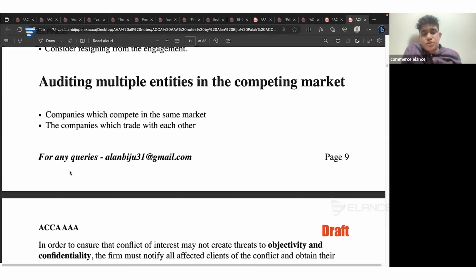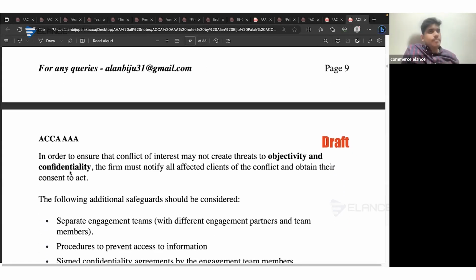So there will be threats to objectivity and confidentiality. And in that case, the first and foremost safeguard which you need to take is the client's permission. You need to obtain permission from both the clients with which you are planning to operate. So if you have got permission from both clients, then you can continue with the engagement.